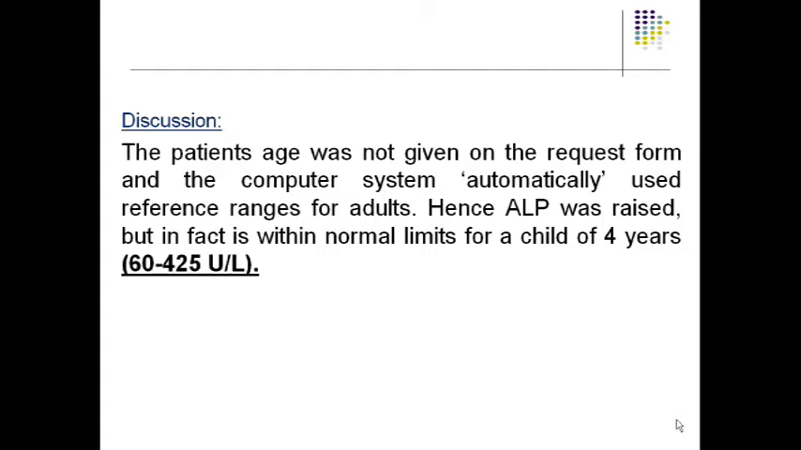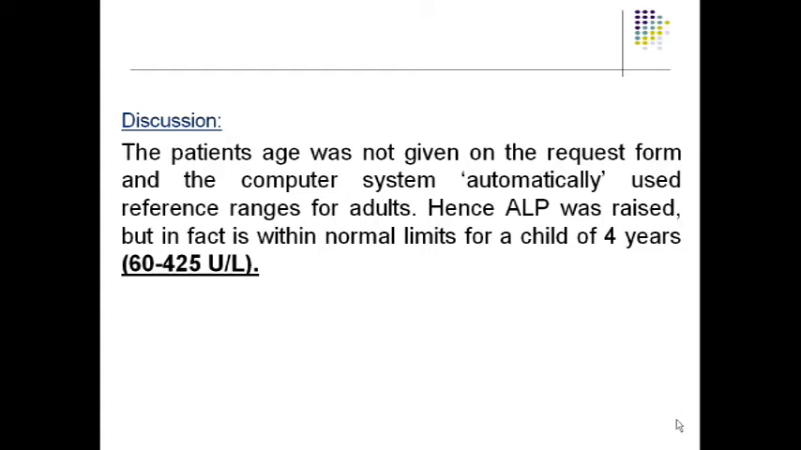Actually, in this 4-year-old boy, the normal range of ALP should be around 60 to 425 units per liter. This is the normal range for a 4-year-old child. But since the laboratory requisition form did not have the age of the child, it has taken it as an adult age. For the adult, the normal range is different. It is up to 125. But here it is a child.